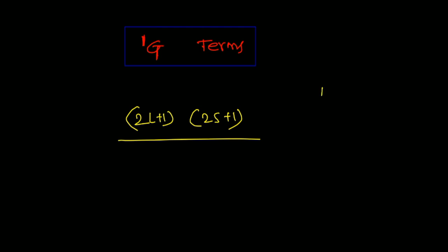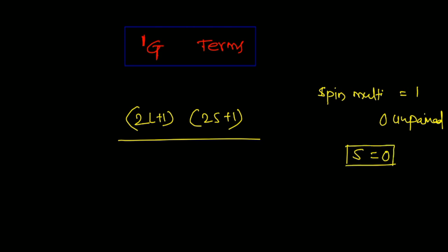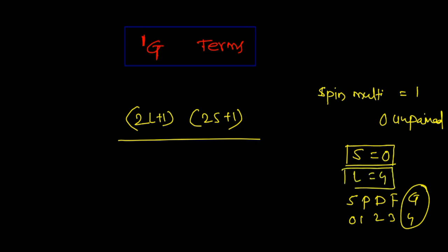So what is the 1 now? If the spin multiplicity is given as 1, that means we have 0 unpaired electrons. If you have 0 unpaired electrons, that means your spin should be 0, so S is equal to 0. What about the G now? G means, so we have S, P, D, F, G, which is 0, 1, 2, 3 and 4. That means your L is equal to 4. Now put these values in this equation, you will get the answer.